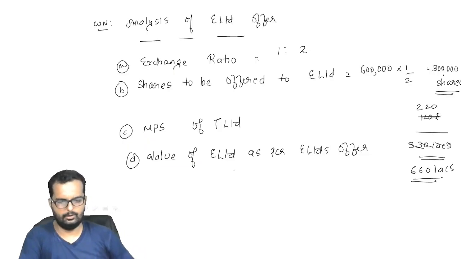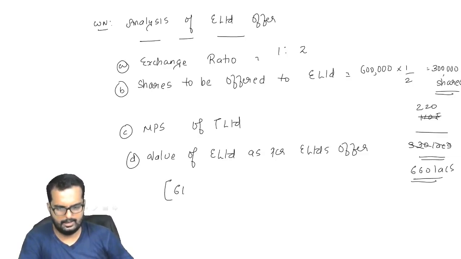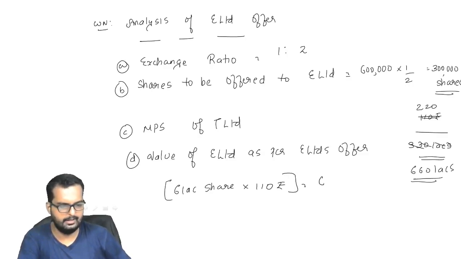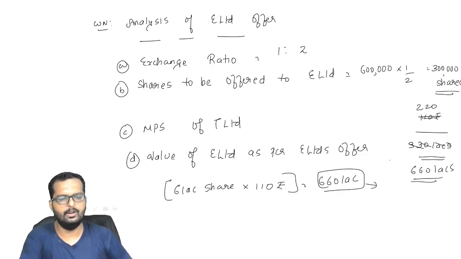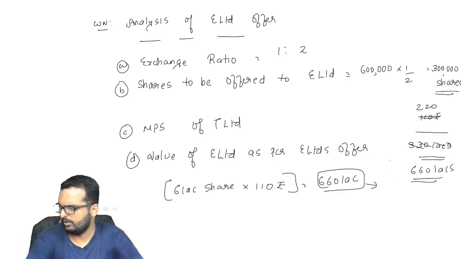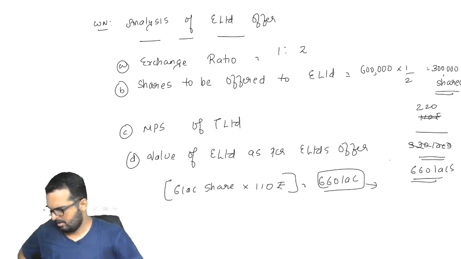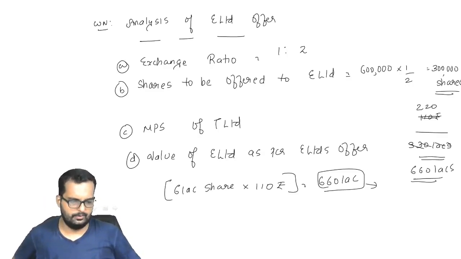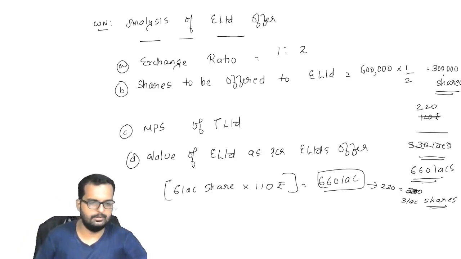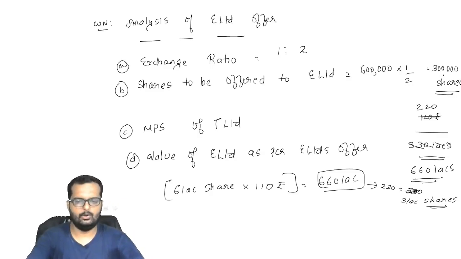Based on the market price, you can also value it in this manner. You can say it is 6 lakh shares into 110 rupees. That is 660 lakh. For this valuation, they are offering a 1:2 ratio. Can you write down this in your books now, friends? So if you divide this by 220, you will get the answer as 3 lakh shares. I'll go a little slow here because I created some confusion, friends. Please write down. Any doubts, please ask me.